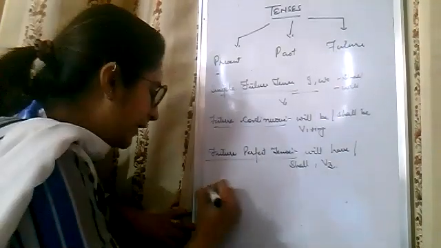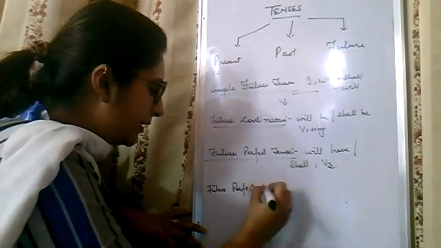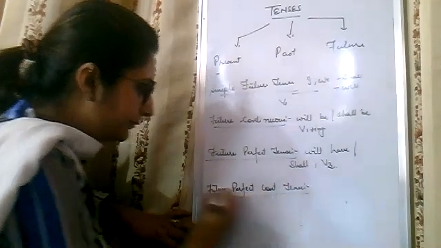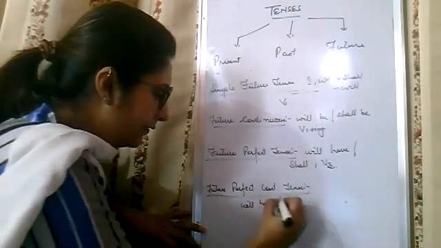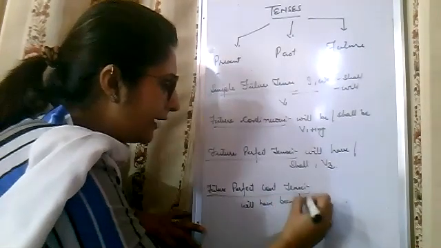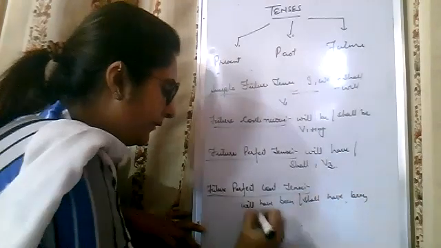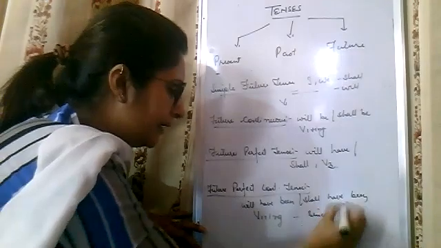Next, the last one is future perfect continuous tense. What can we use here? Shall have been, will have been, plus the first form of the verb plus ing, then since or for. Verb first form plus ing, and then since and for. Give examples.